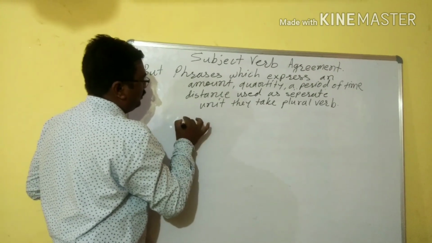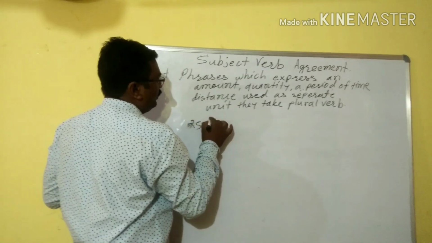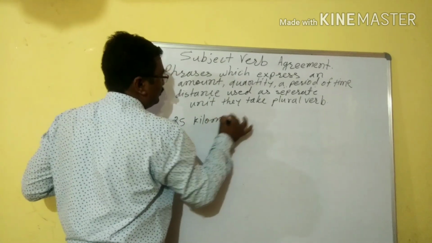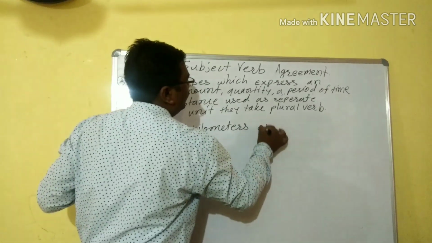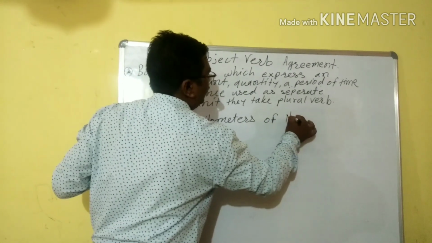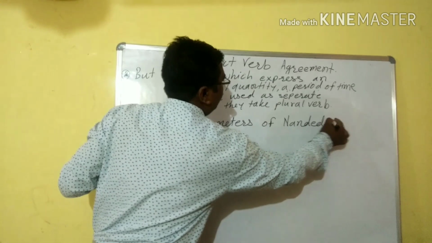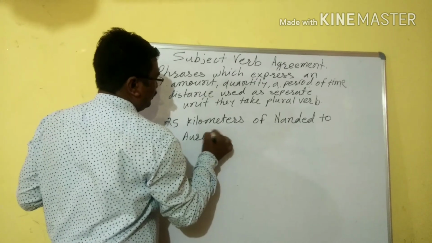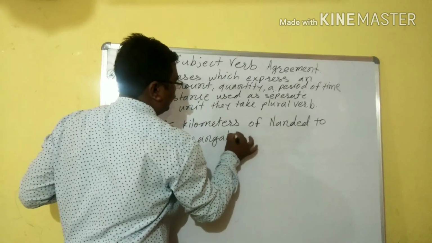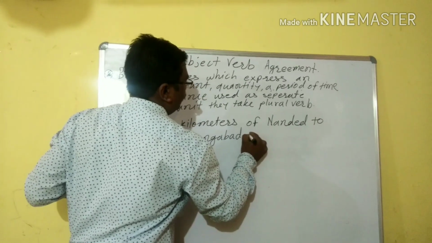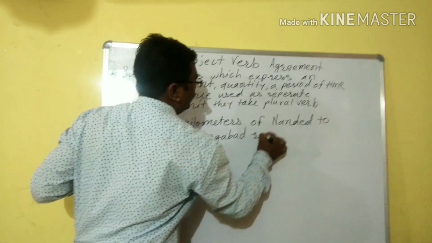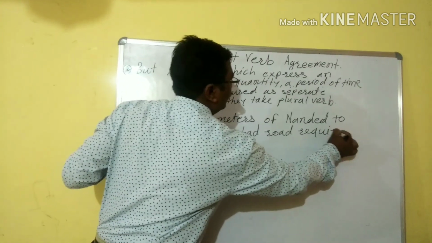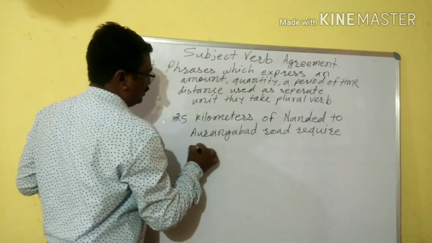We will take the number only: 25 kilometers of Nanded to Aurangabad road require repair.